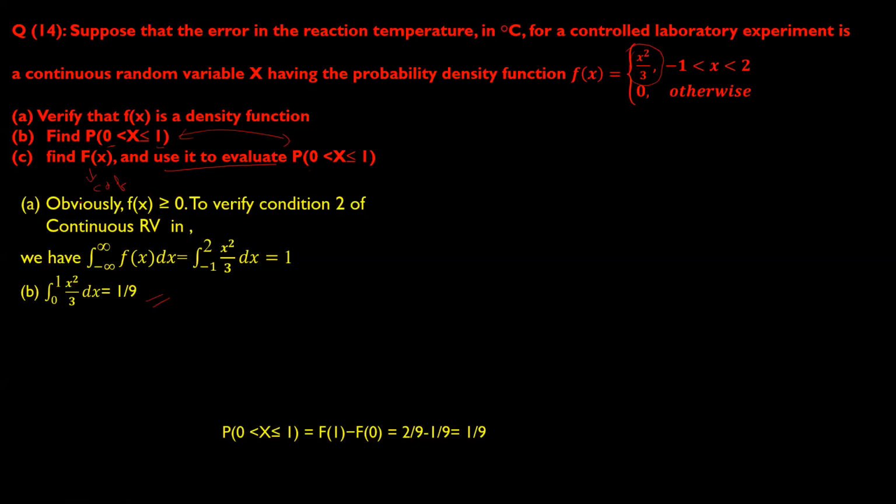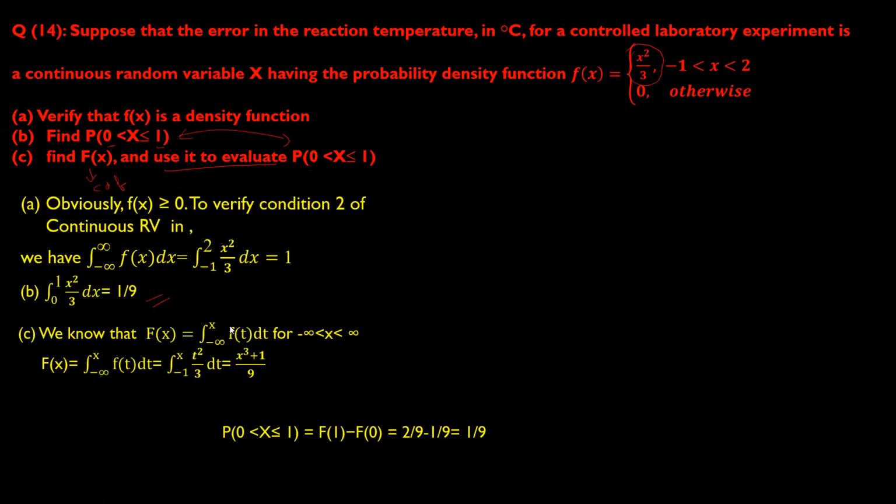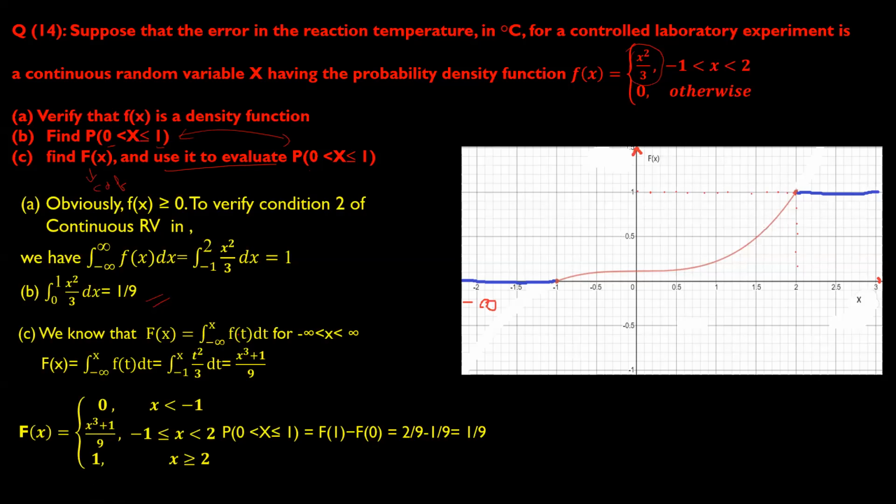So let us see quickly how we will evaluate from the CDF. I'll run the slide. This is the formula of the CDF, integral from minus infinity to x of f of t dt. So your value is now in terms of t square, which I have taken, so it becomes t square by 3. When you solve this, you will get x cube plus 1 by 9.